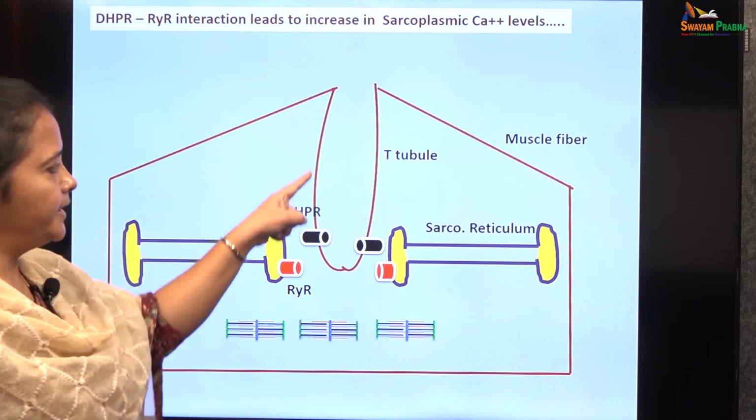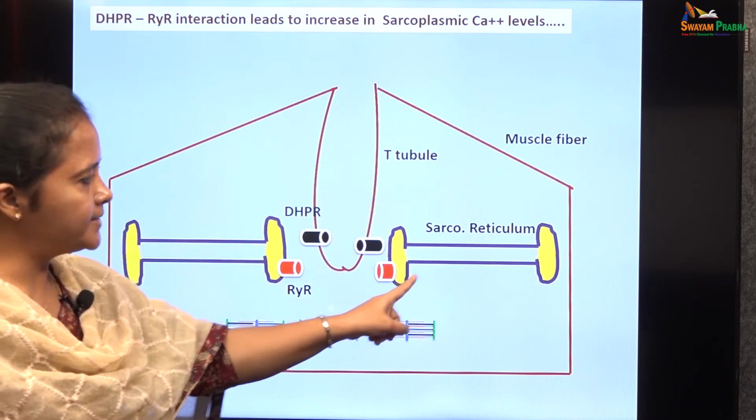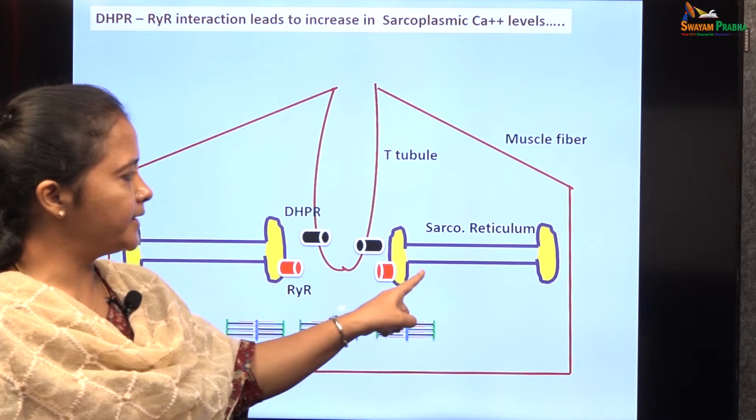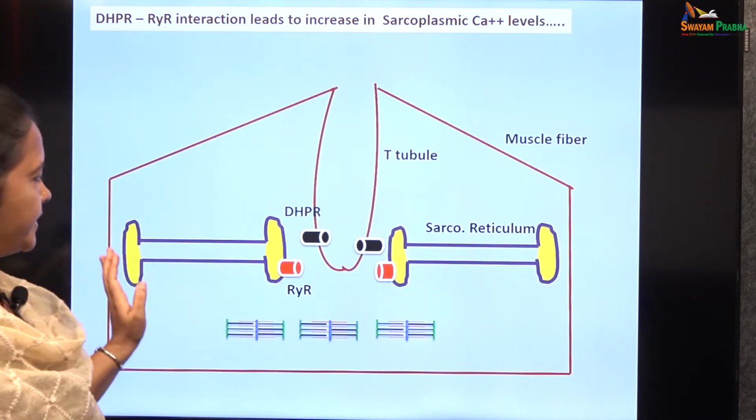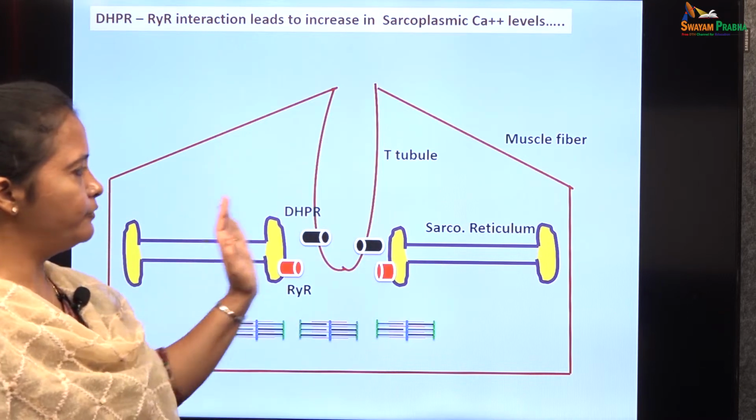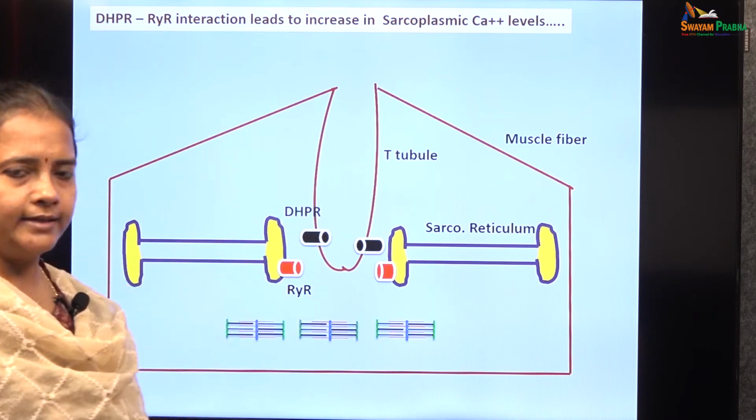So, this is the invagination of the T tubule and the sarcoplasmic reticulum. The sarcoplasmic reticulum has a longitudinal tubule and a large terminal cisternae. So, there are two sarcoplasmic reticulum present on either side of the T tubule.